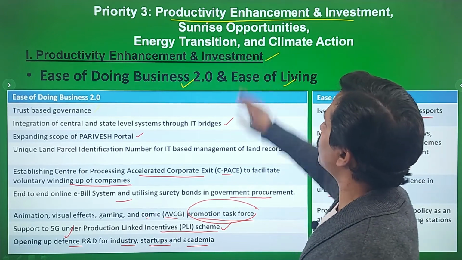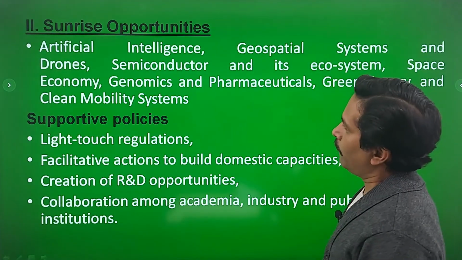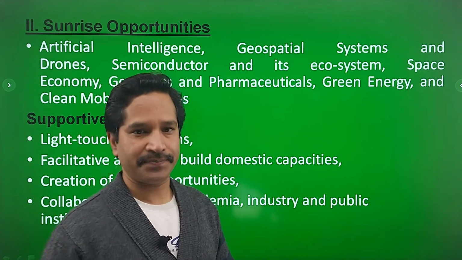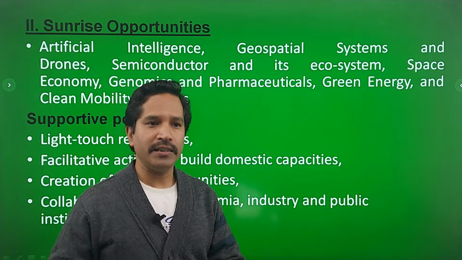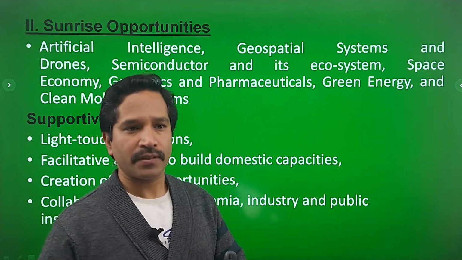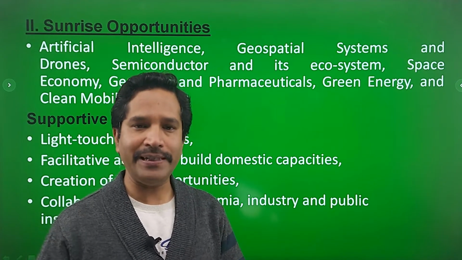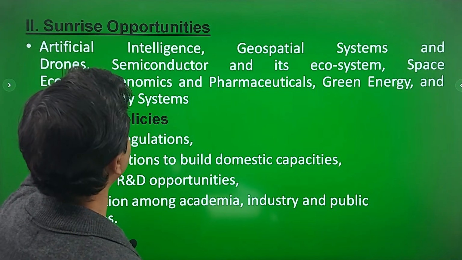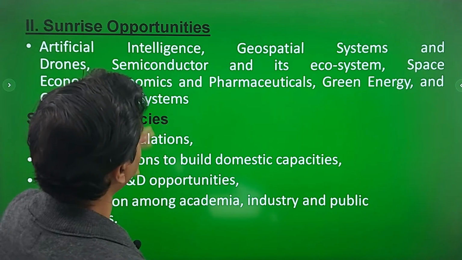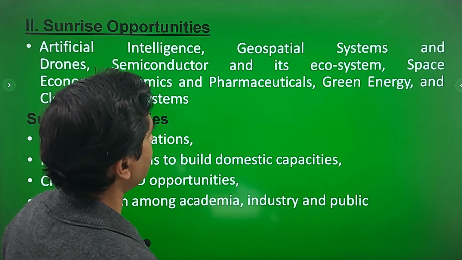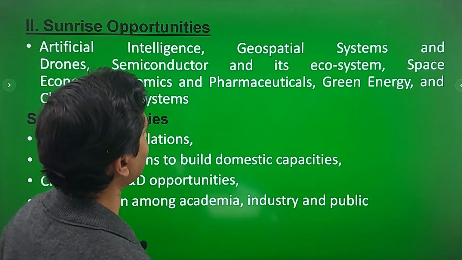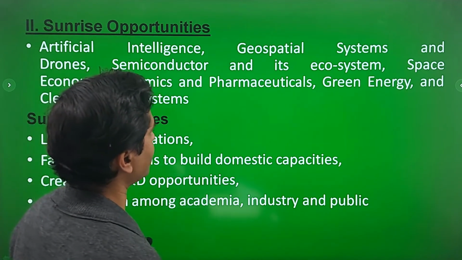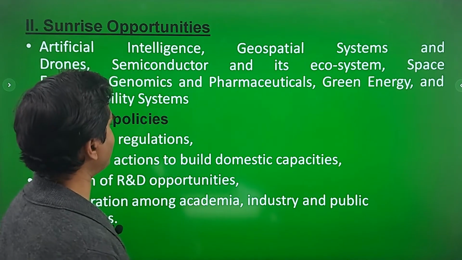Now coming to the sunrise opportunities. Sunrise industries are those industries which are emerging, and they have huge opportunities for contribution in GDP and employment generation. The budget document identifies certain areas: artificial intelligence, geospatial systems and drones, semiconductors and their ecosystem, space economy, genomics and pharmaceuticals, green energy and clean mobility systems.